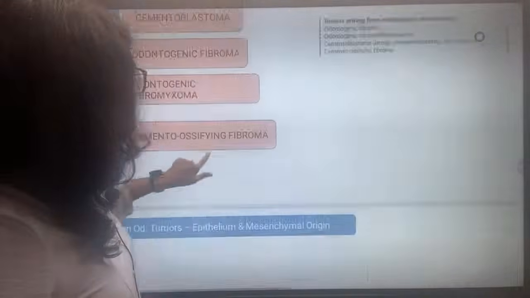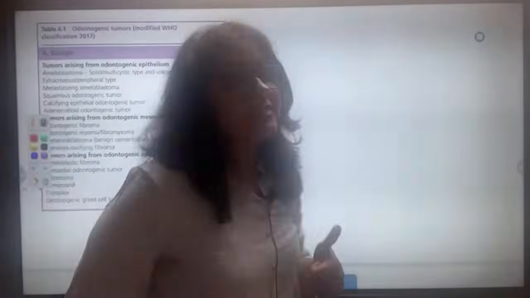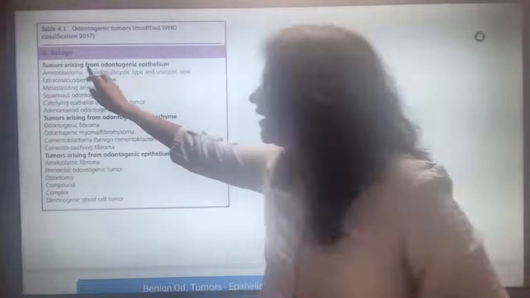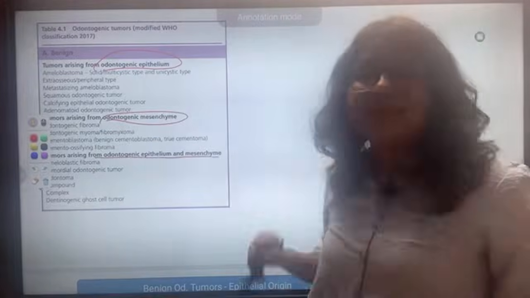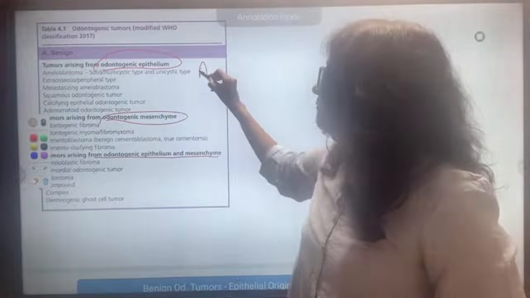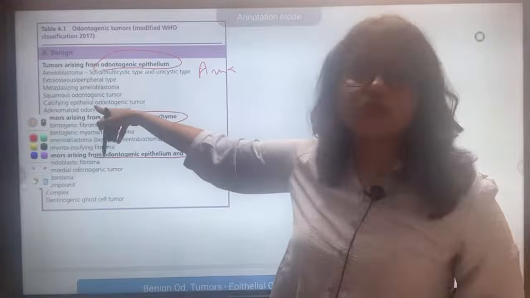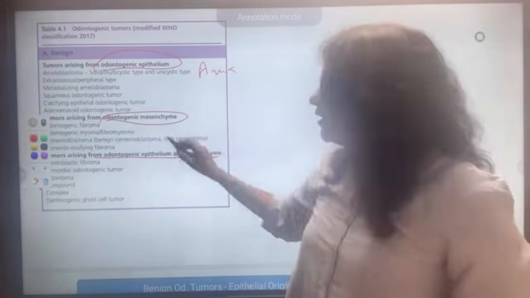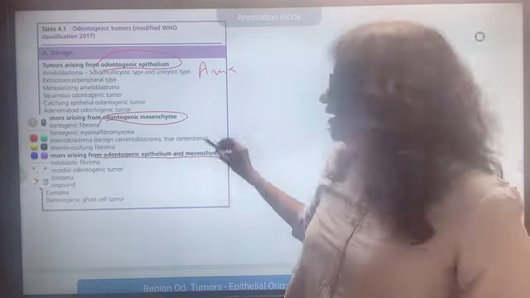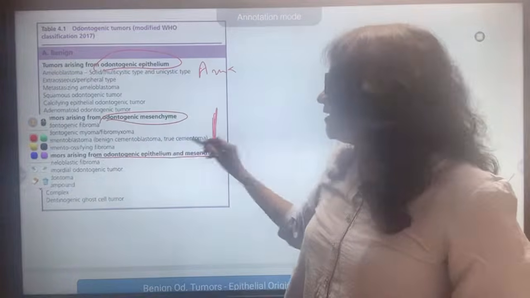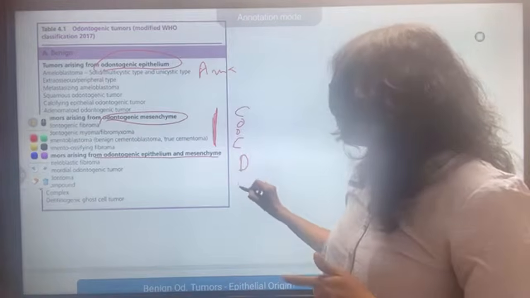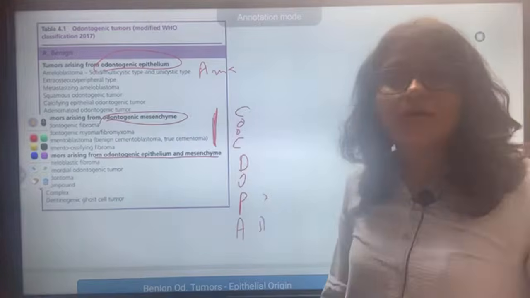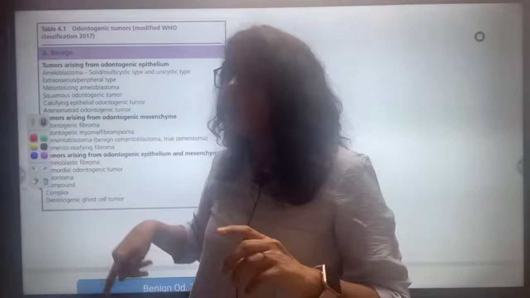So this is my classification for benign tumors: first is odontogenic epithelium, then mesenchyme, and then epithelium and mesenchyme. What was it? The Amma shall cut apples one, right? Ameloblastoma, SOT, CEOT, AOT. Then from mesenchyme, these 4, COOC. And the last is epithelium and connective tissue, we will remember DOPA for this, DOPA, DOPA. Okay, so this is the benign part, right?